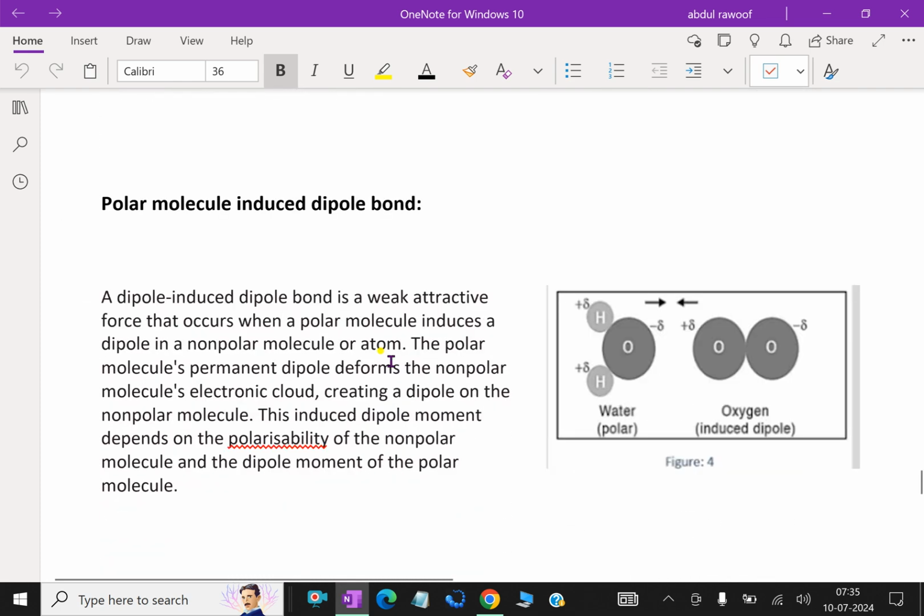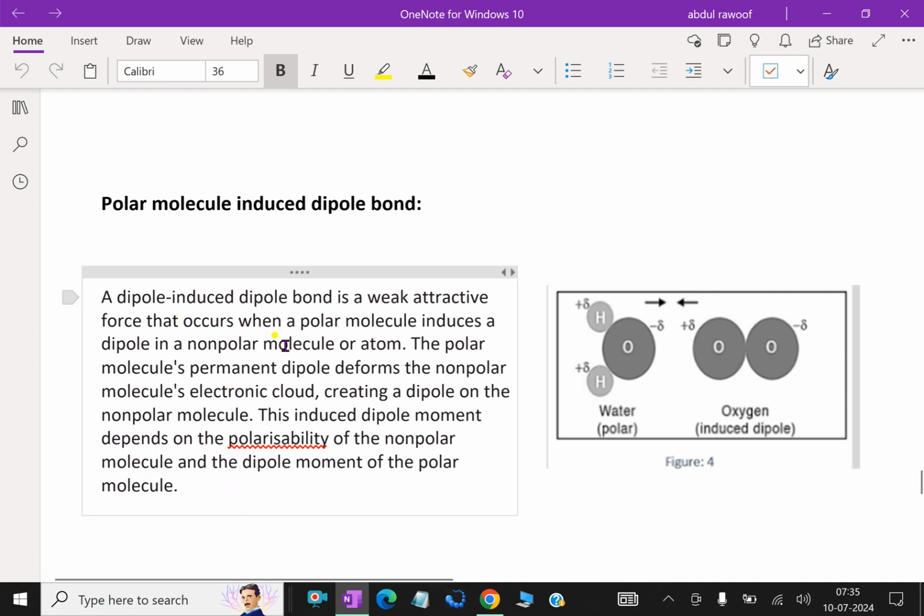Next one, polar induced dipole bond. Permanent dipole moments exist in some molecules by virtue of an asymmetrical arrangement of positively and negatively charged regions. Such molecules are termed polar molecules. Polar molecules can also induce dipoles in adjacent nonpolar molecules, and a bond will form as a result of attractive forces between these two molecules. Furthermore, the magnitude of this bond will be greater than for fluctuating induced dipoles.